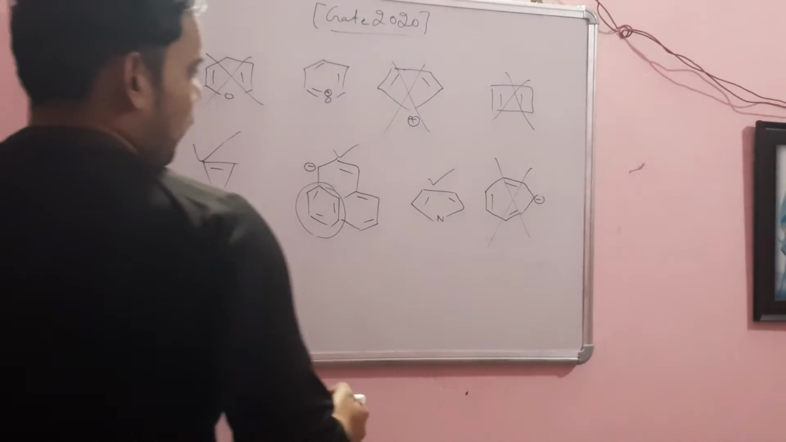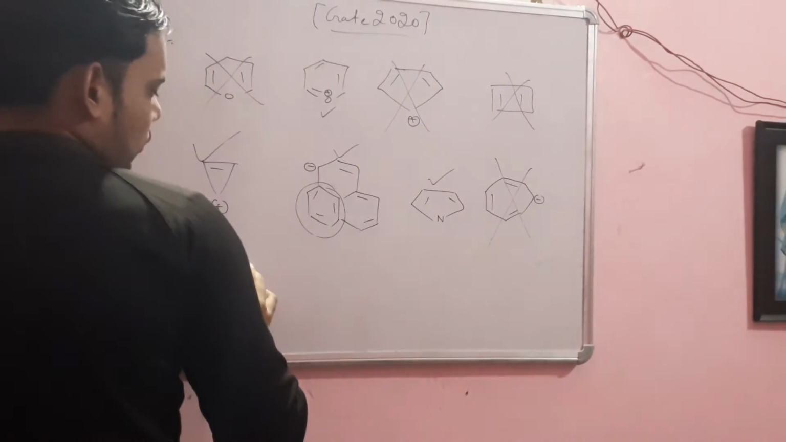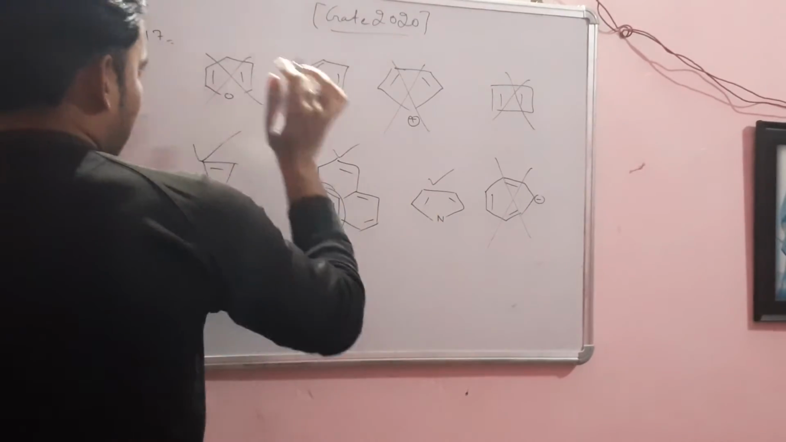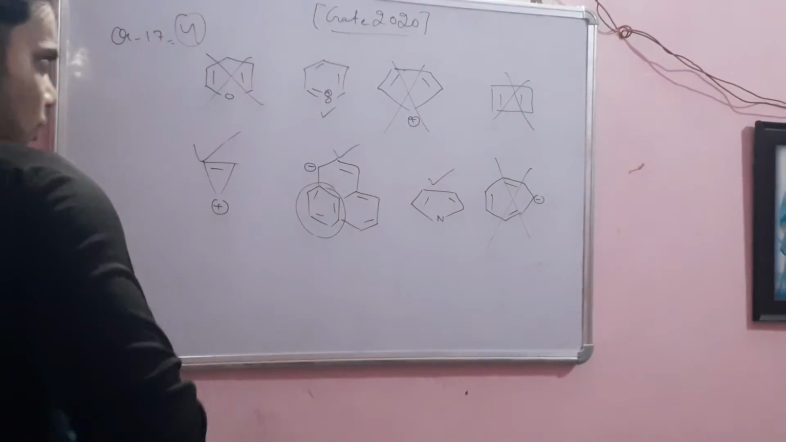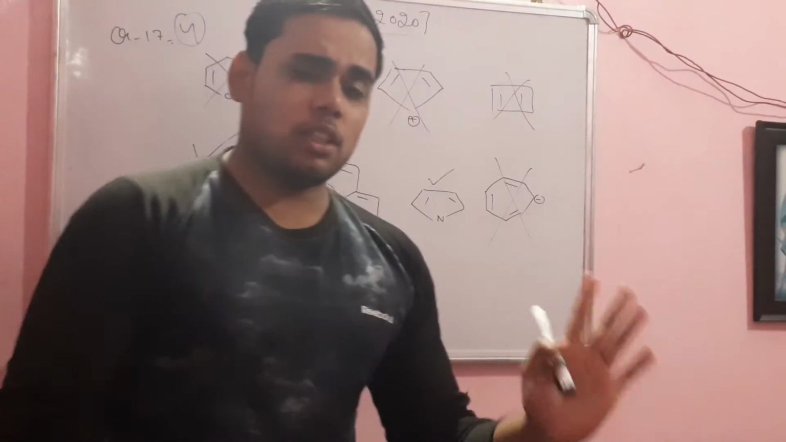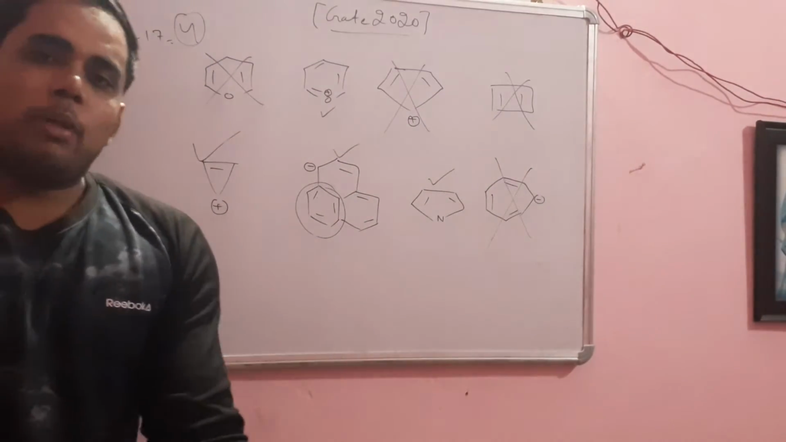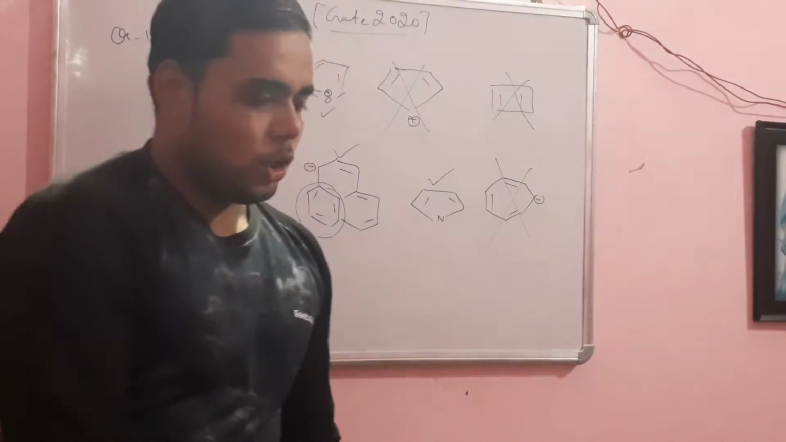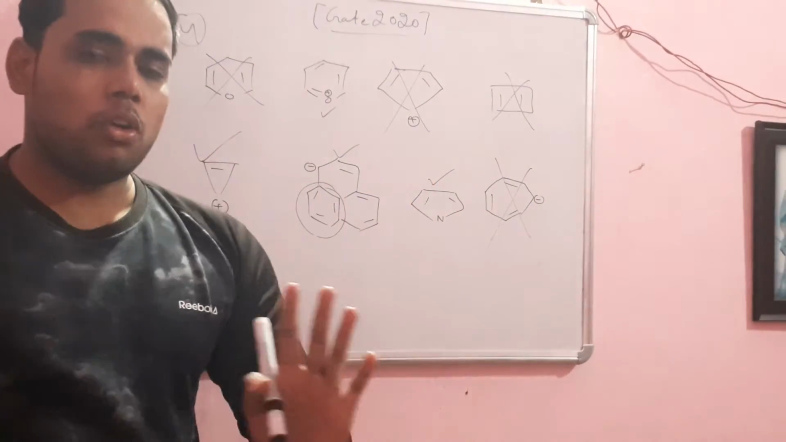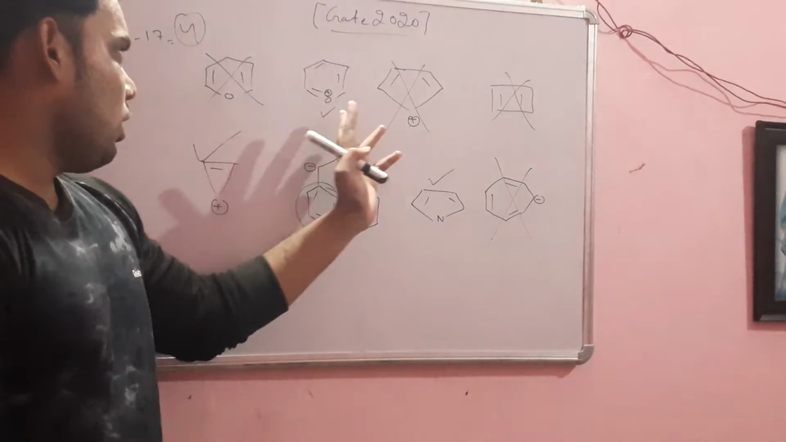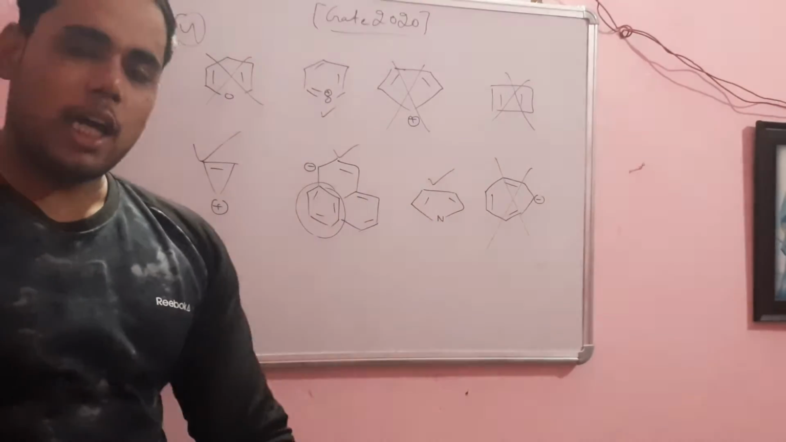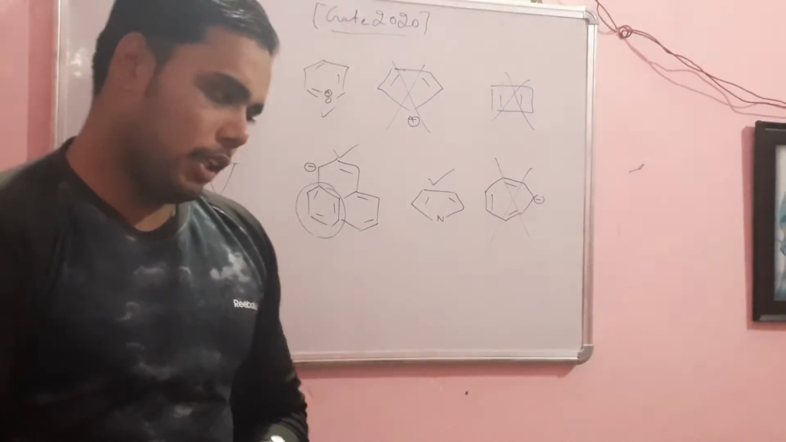So we can count how many of them are aromatic. 1, 2, 3 and 4. So the answer is 4. So that's your question number 1. You have been asked how many of these molecules are aromatic. So number 4 are the molecules which are aromatic, otherwise they are not aromatic.